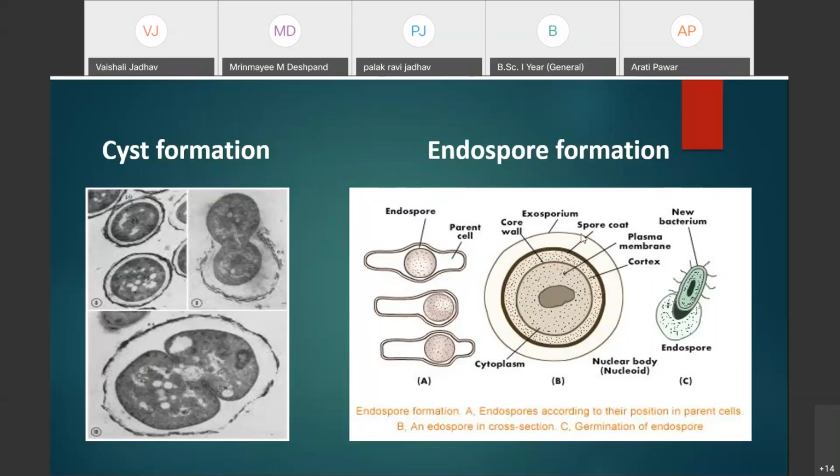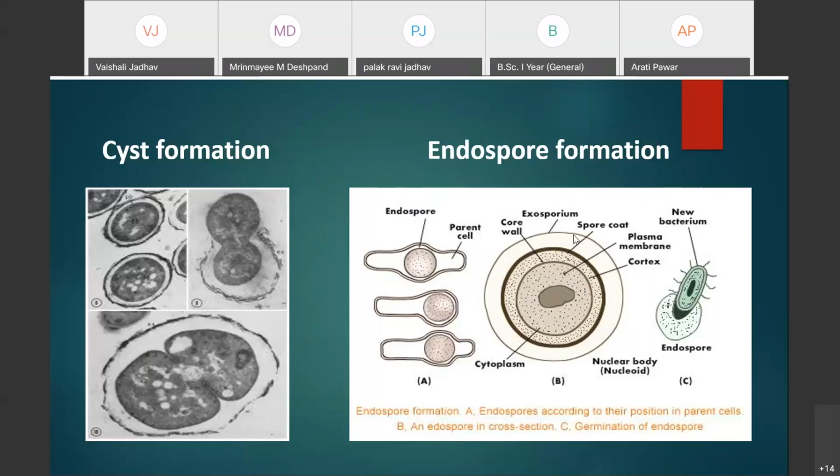Generally, the spore coat is differentiated into an outer coat and an inner coat, and it is made up of proteins.